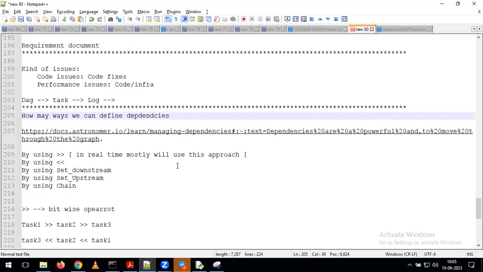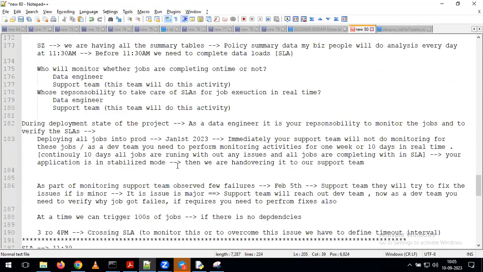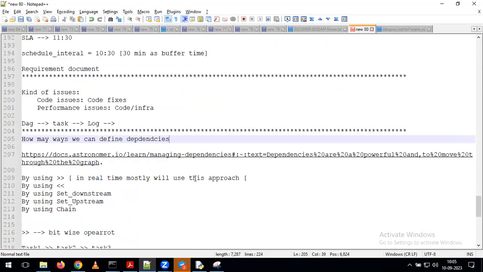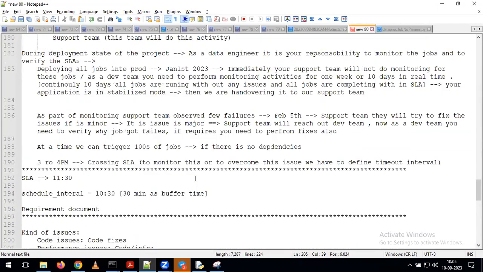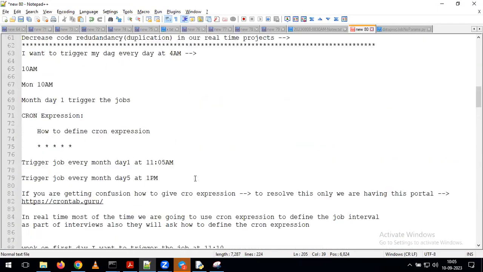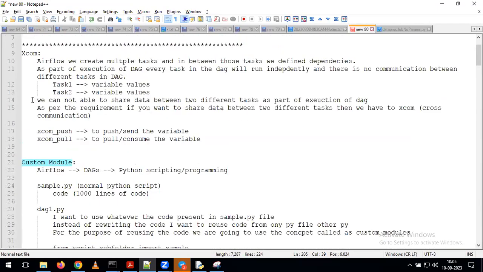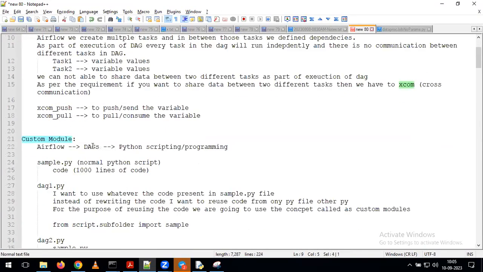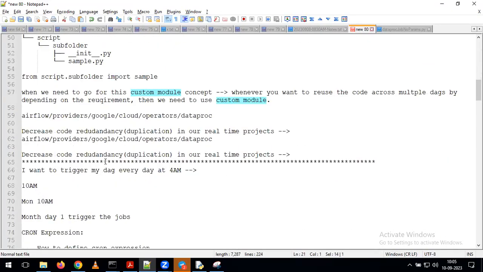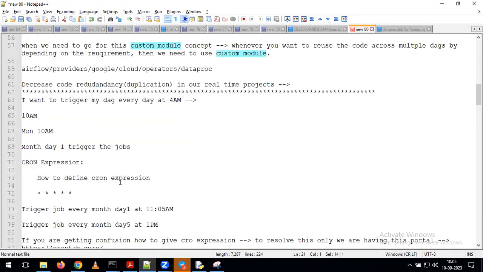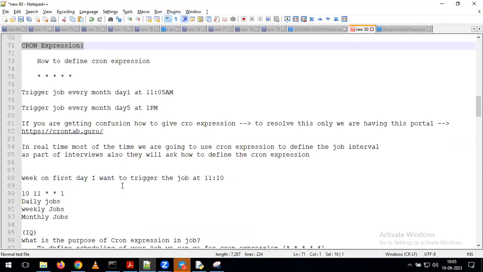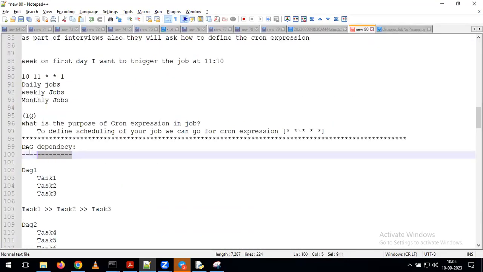Whatever topics we discussed as part of today's session, all of these are topics we are going to use in real time. Let me give a quick overview of what we discussed. First, we discussed the purpose of XCom variables. After that, we discussed the purpose of custom modules. Then we discussed how to define the DAGs and the cron expressions. After that, we discussed how to define the DAG dependencies.